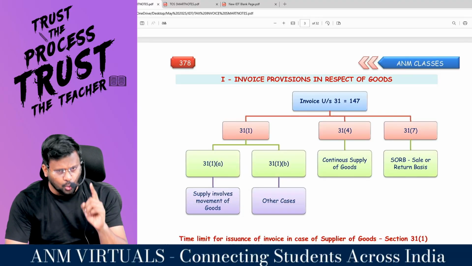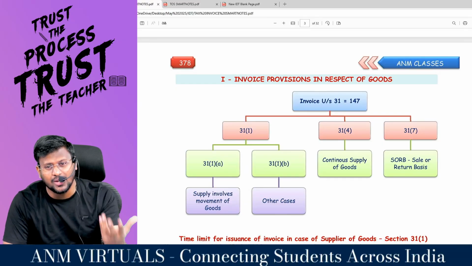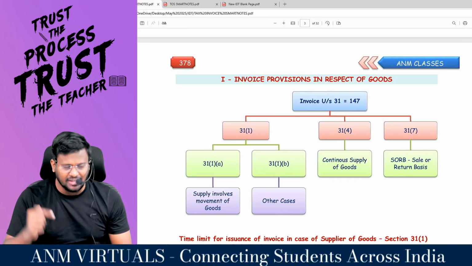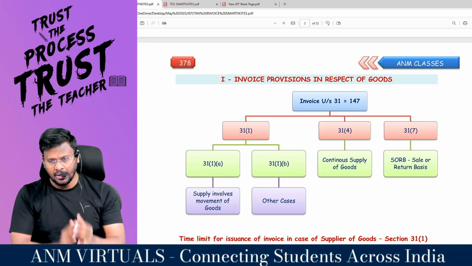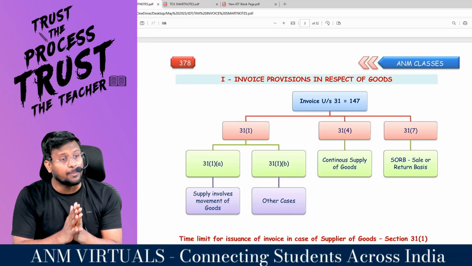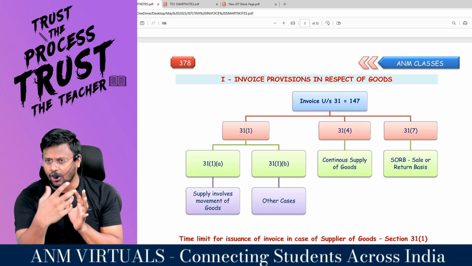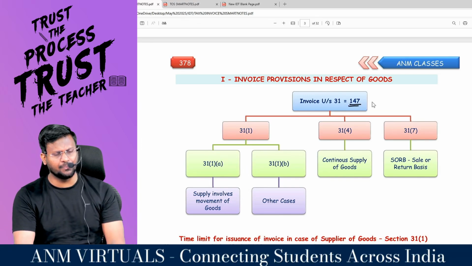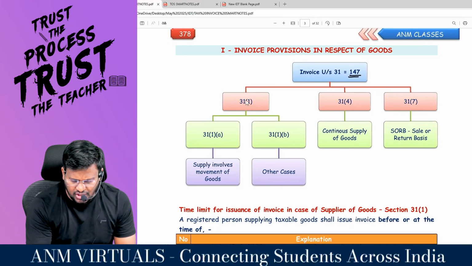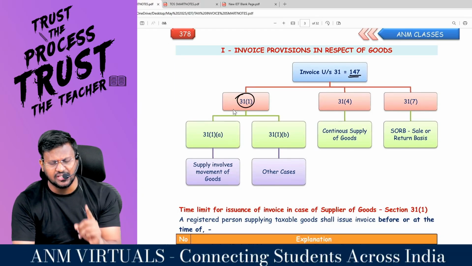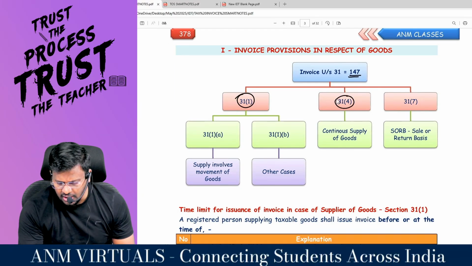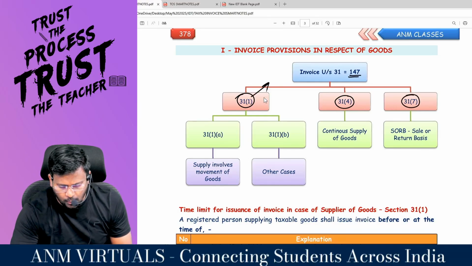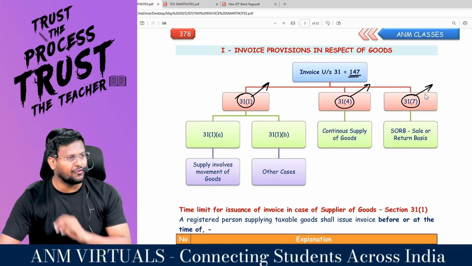So, you may be a supplier of either goods or services. If you want to know when you are supposed to raise the tax invoice, you have to check section 31. Section 31 is the authority section. Comfortable? In that, first we are going to talk about supplier of goods. Assume you are a supplier of goods, then the code word is 147: section 31 subsection 1, section 31 subsection 4 and section 31 subsection 7. Fine, fantastic.